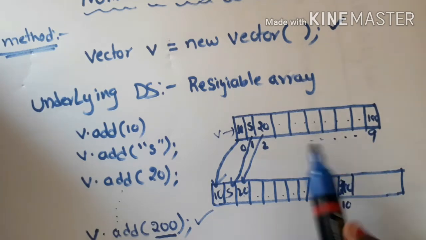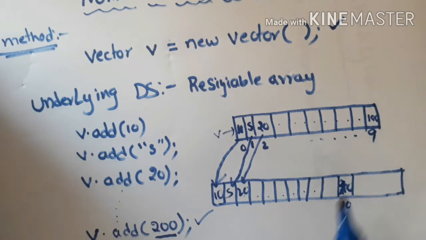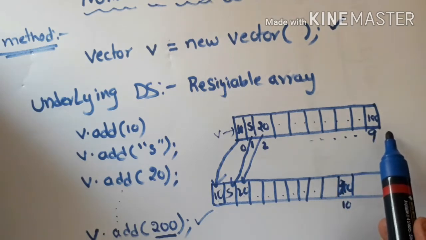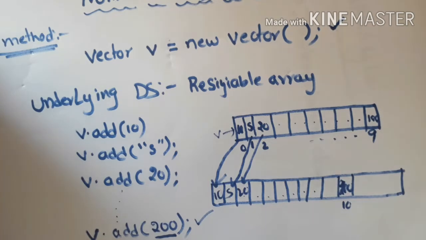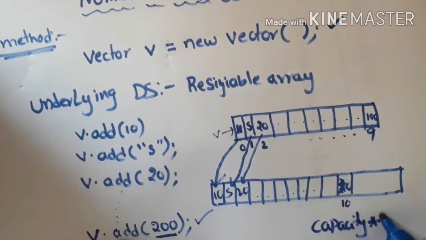Whenever an older array is full, a bigger size array will be created by using this formula for a vector object. The formula is capacity into 2.